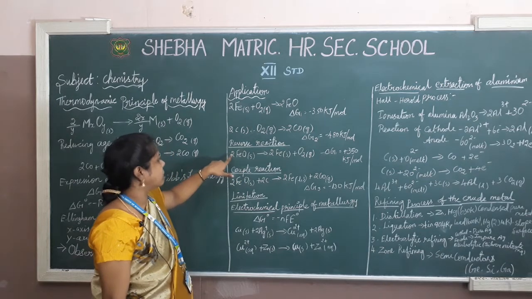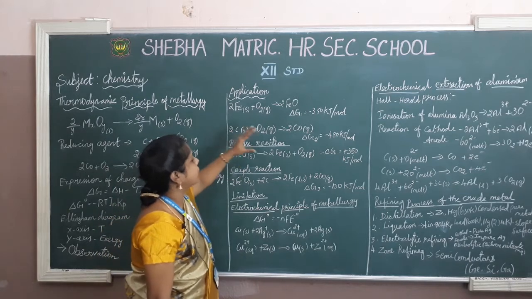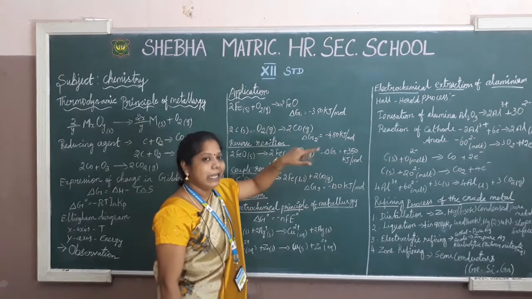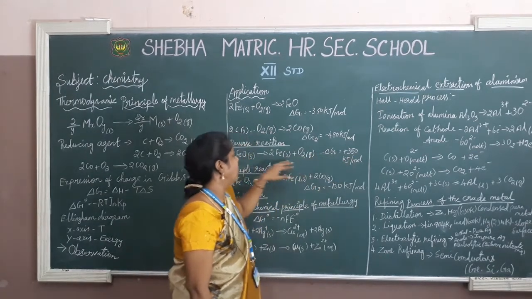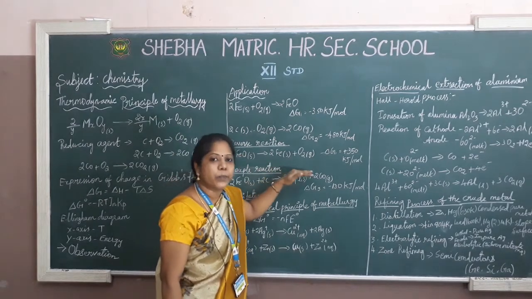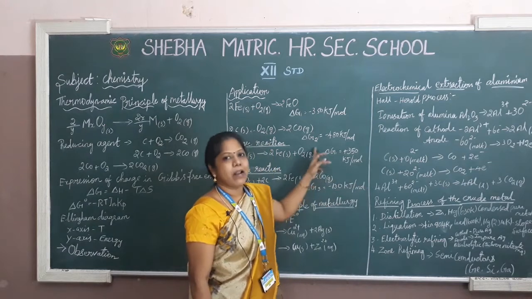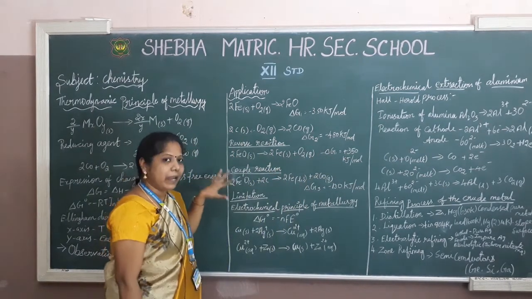Reversible reaction is 2FeO, that is ferrous oxide, it decomposes and we get ferrous in solid state and oxygen. In this, the energy level is plus 350 kilojoule. Okay, you have to find out, this is the last procedure of this reaction. Why? Because in this the energy level has a positive value. And then go for the coupled reactions.